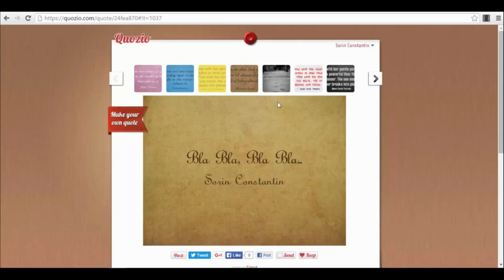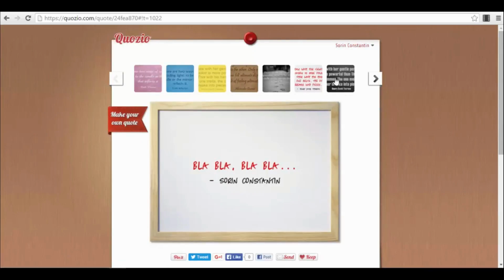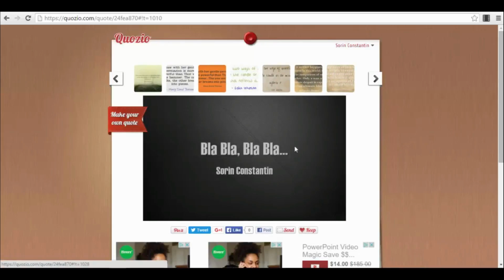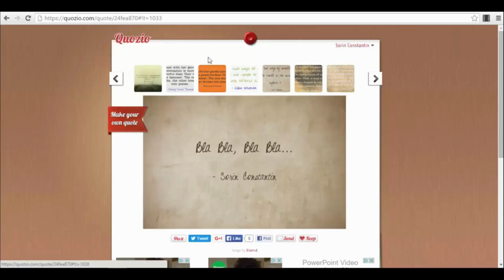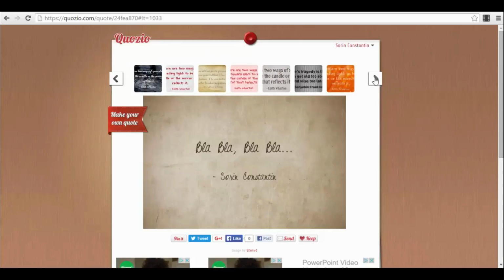And then you have different templates of text that you can use. For example, you can use a whiteboard. I'm waiting for it to load like this. You can use other templates, like this one. So you have different backgrounds that you can actually use. You can find them here in the menu. You just press on the small arrows to go to the other templates that you can choose from. So you have a couple of very good templates here that you can choose.